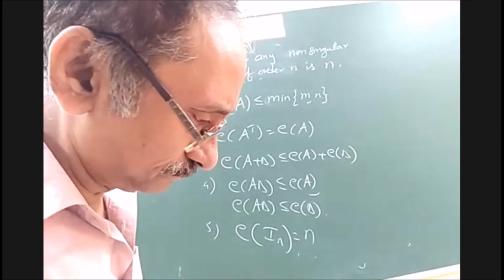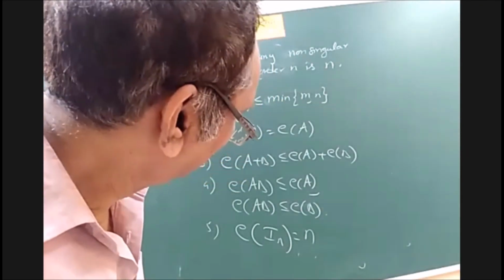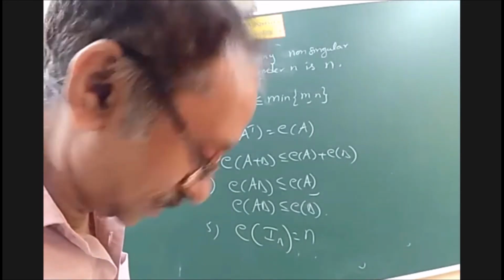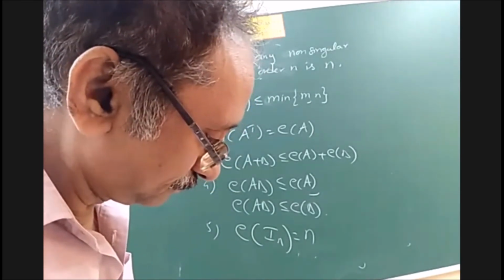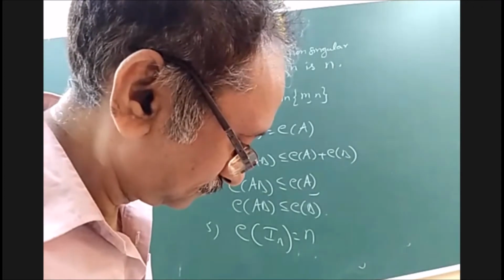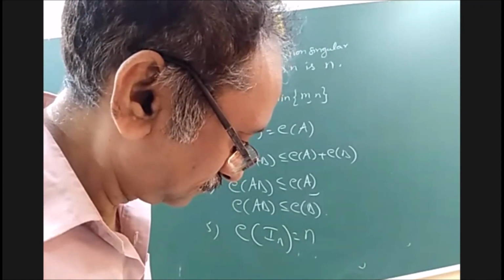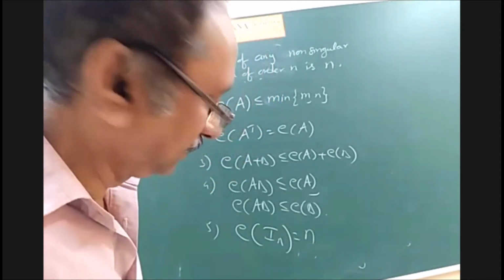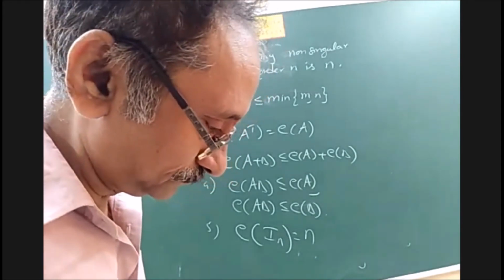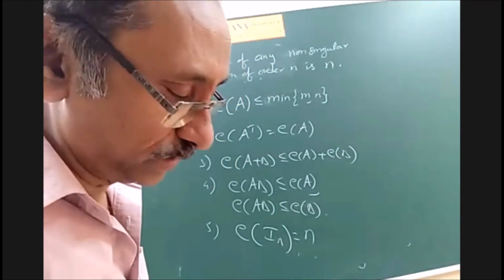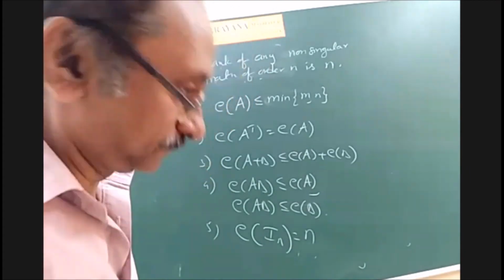Sir, here the rank of AB is less than rank of A, and rank of AB is less than rank of B. Then can we say rank of AB is less than or equal to rank of A into rank of B? Yes, we can write. Okay, sir. Thank you, sir.